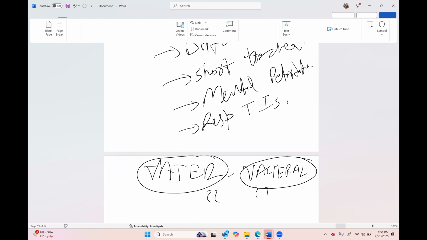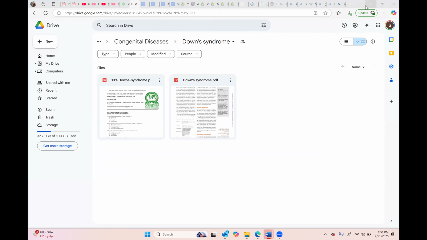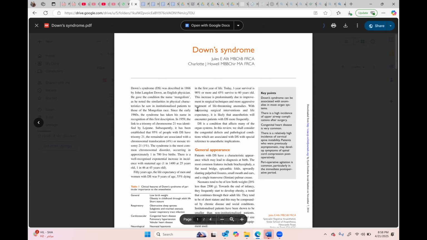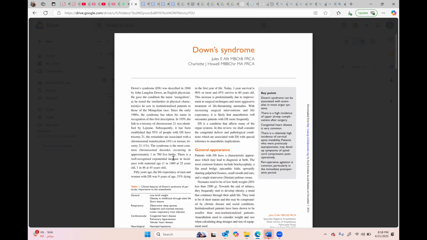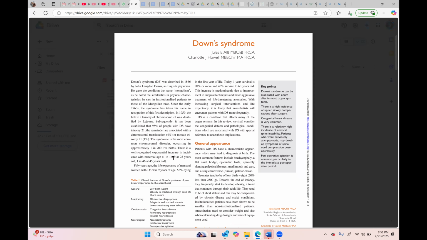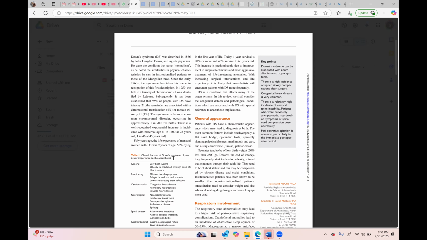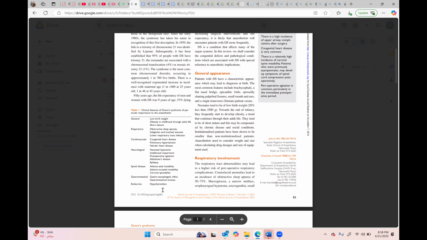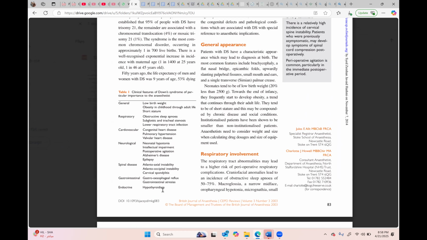Down syndrome is the commonest chromosomal abnormality. It is also referred to as trisomy 21 due to the presence of an extra copy of chromosome number 21. It has an incidence of 1.5 per thousand live births. This is the definition of Down syndrome. If the examiner is asking for the definition of Down syndrome, you will give a definition, not the characteristics and general appearance. He is not asking the general appearance. So you should be very specific about the question.